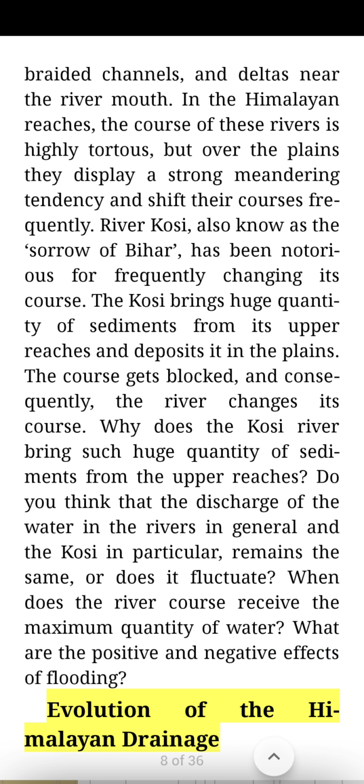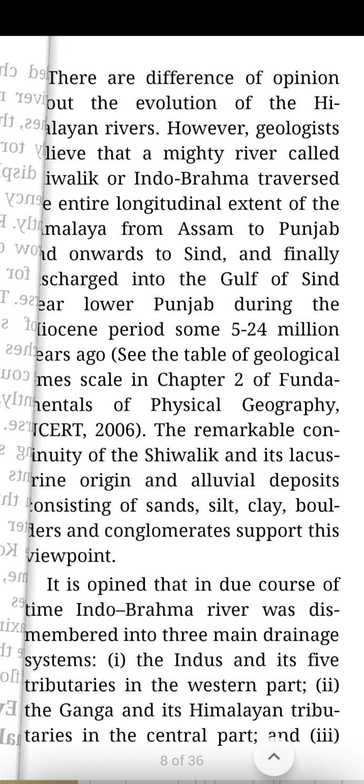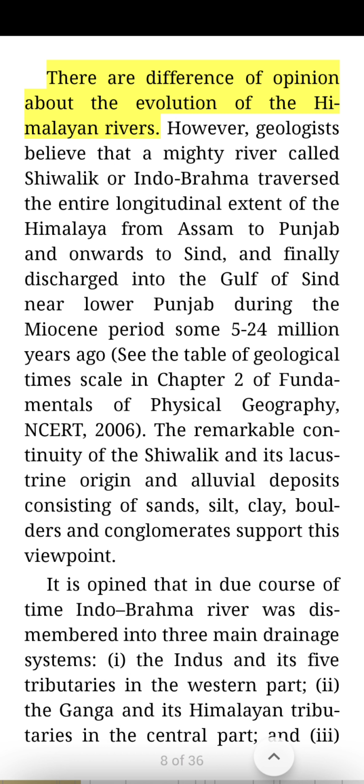Evolution of the Himalayan drainage. There are differences of opinion about the evolution of the Himalayan rivers. However, geologists believe that a mighty river called Shivalik or Indo-Brahma traversed the entire longitudinal extent of the Himalaya from Assam to Punjab and onwards to Sindh, and finally discharged into the Gulf of Sindh near Lower Punjab during the Miocene period some 5 to 24 million years ago.